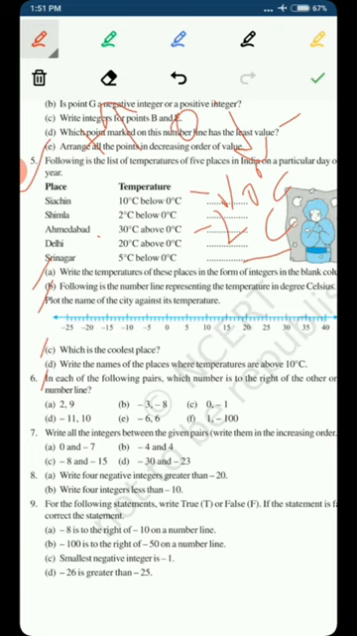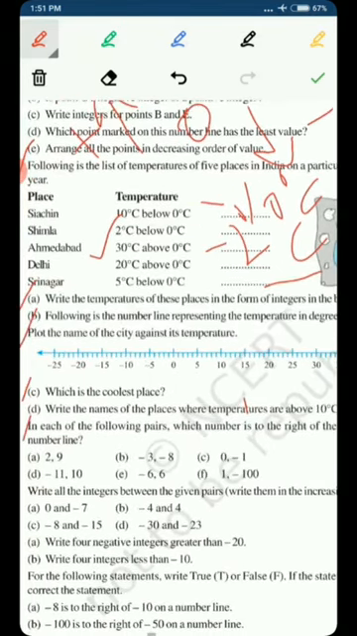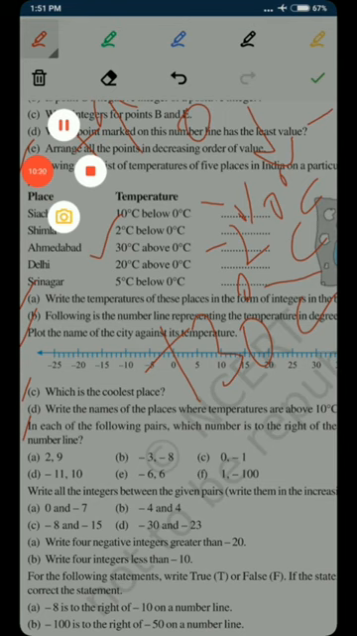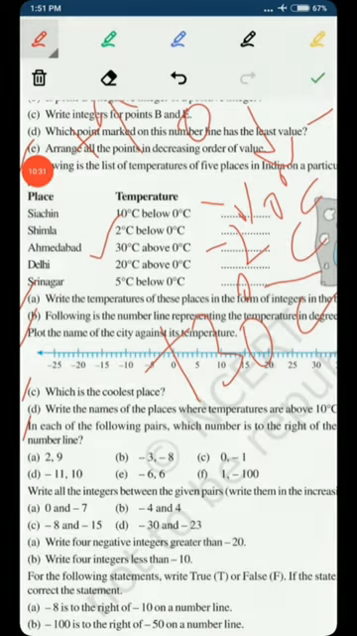And when they are saying, like in Ahmedabad, 30 degrees Celsius above 0 degrees Celsius, it means we have to write plus 30 degrees Celsius. So this is the way we have to write these temperatures as integers.